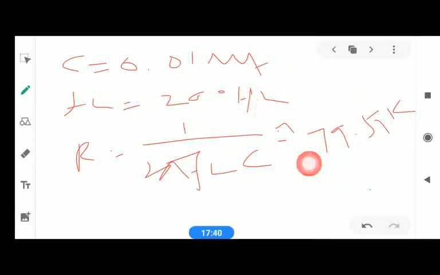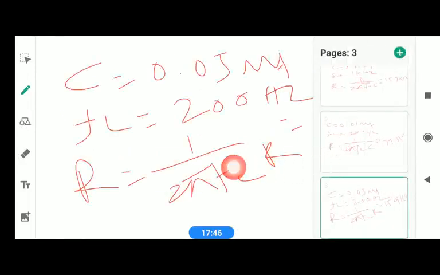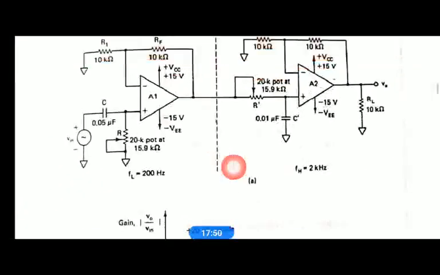So to set this 79.5 kilo, we use a pot, or to set this 15.9 kilo also we use a pot of 20 kilo here. See here, C taken as 0.05 microfarad will give you the same value of R as in the low pass filter, 15.9 kilo.